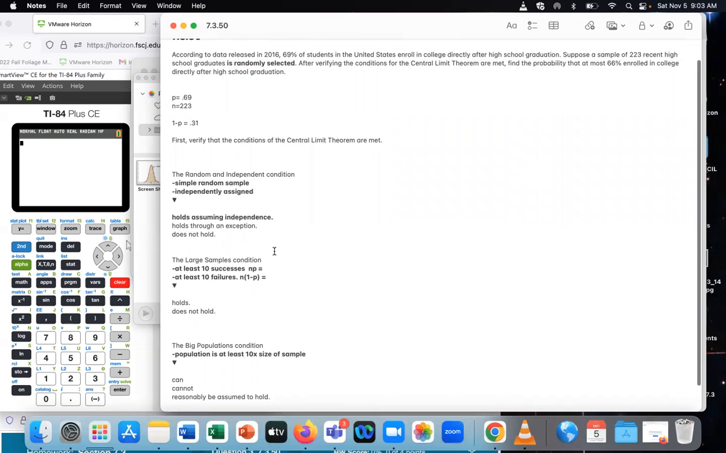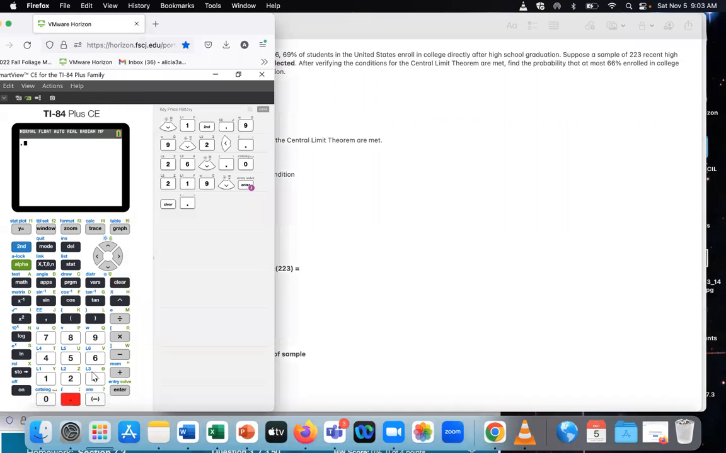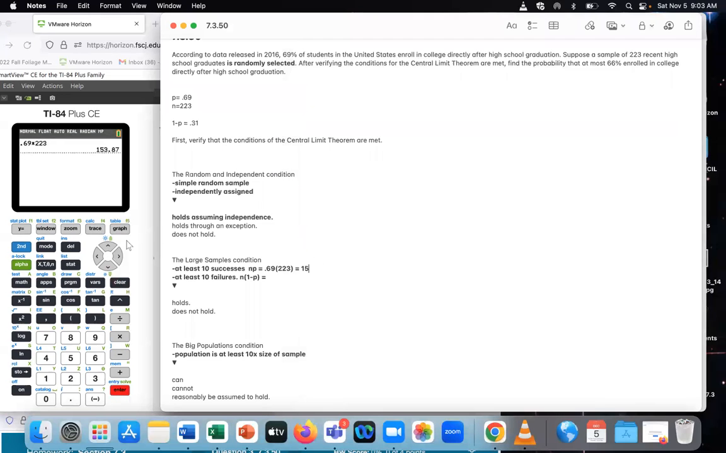If we do 0.69 times 223, how many successes would we get? 0.69 multiplied by 223 would give me 153.87. Now they do tell you to round when you look in the homework, so 154, because people aren't parts like that. So in this context, it doesn't make sense to have a fraction.